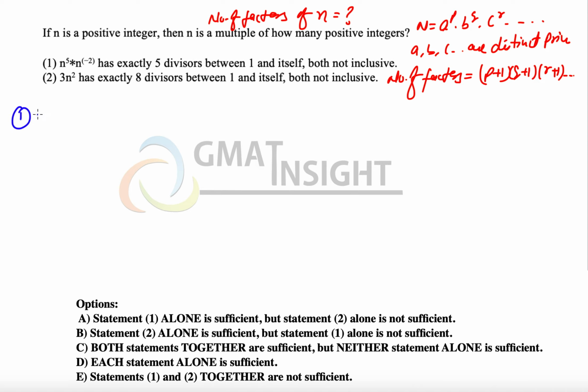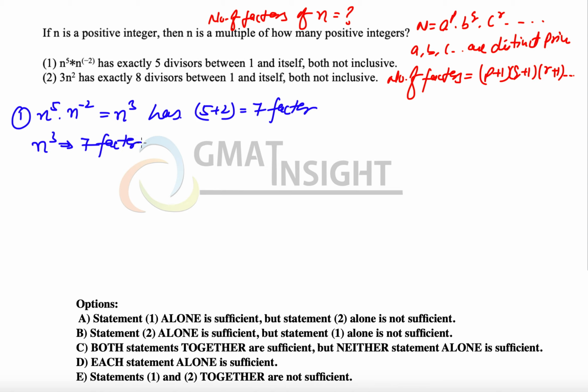The first statement says that n to the power 5 times n to the power minus 2 has exactly 5 divisors between 1 and itself, both not inclusive. That means n to the power 5 multiplied by n to the power minus 2, which becomes n cube, has a total of 5 plus 2, that means 7 factors, because 5 factors between 1 and itself and 2 factors 1 and itself. So we understand that n cube has 7 factors.